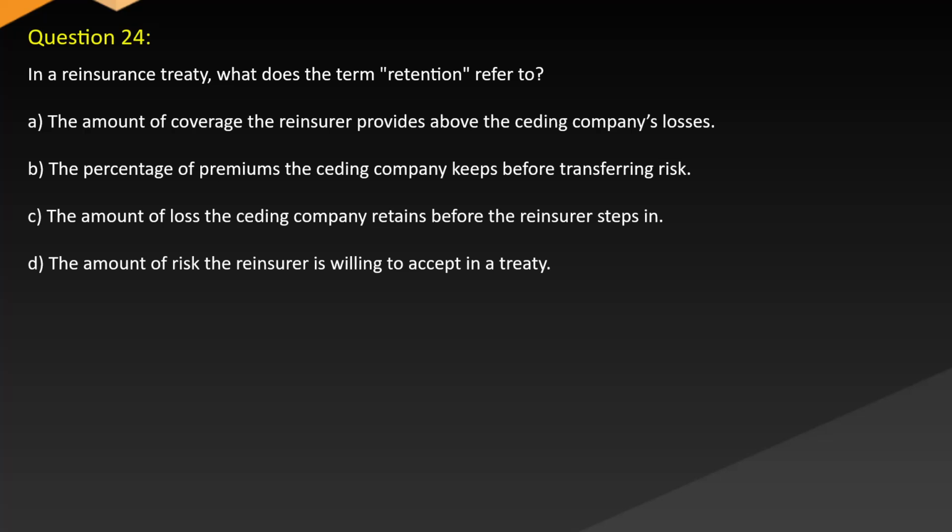Question 24. In a reinsurance treaty, what does the term retention refer to? A. The amount of coverage the reinsurer provides above the ceding company's losses. B. The percentage of premiums the ceding company keeps before transferring risk. C. The amount of loss the ceding company retains before the reinsurer steps in. D. The amount of risk the reinsurer is willing to accept in the treaty.